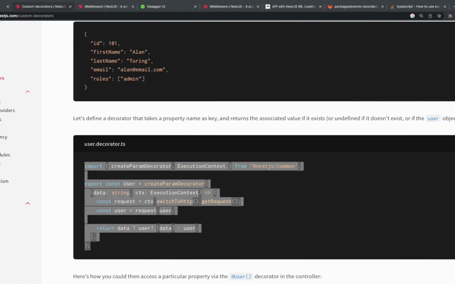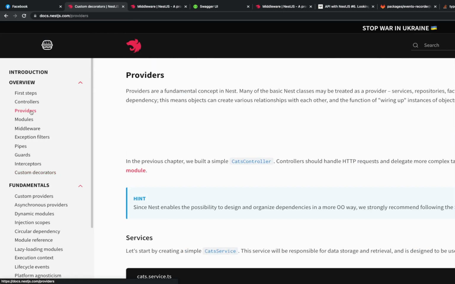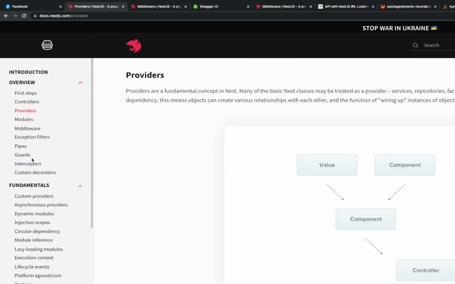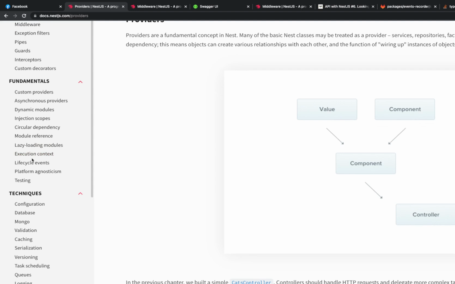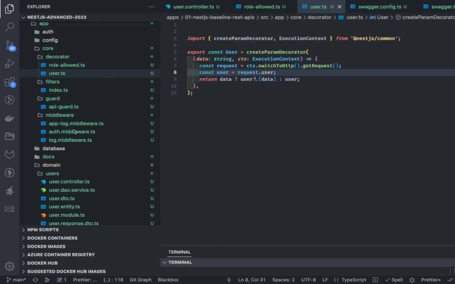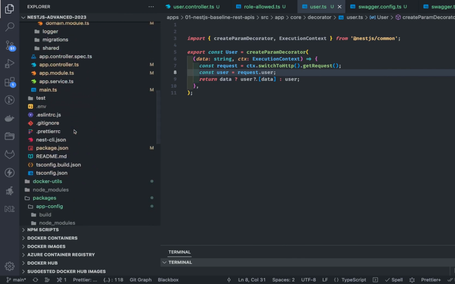So we are done with most of the fundamental stuff: custom providers, interceptors, middlewares, auth guards and all. Now the next big thing we are going to talk about is dynamic modules. Even before that, I want to cover a simple topic. Let's create a simple logger module here. For the logger you can do it in two different ways: the NestJS inbuilt logger, or you can write your own custom logger and register that logger to the app instance. Let's do that in the next video.